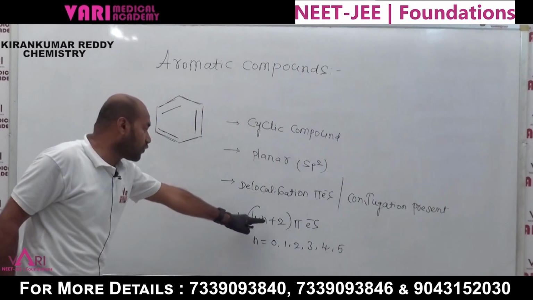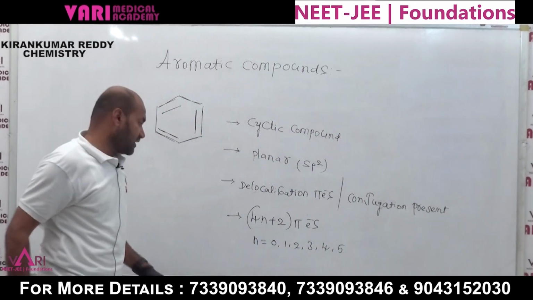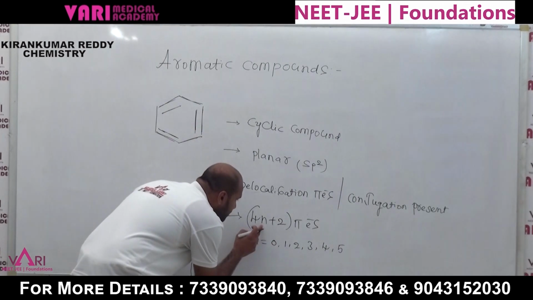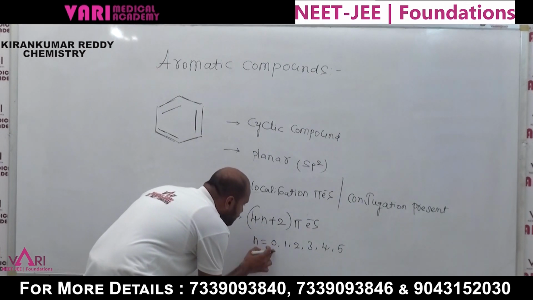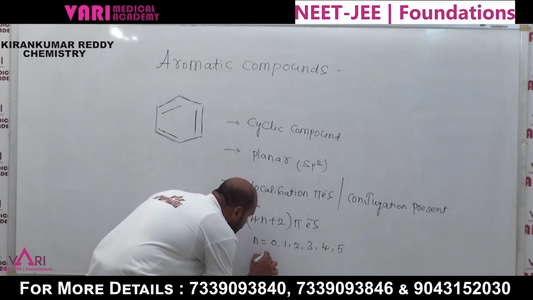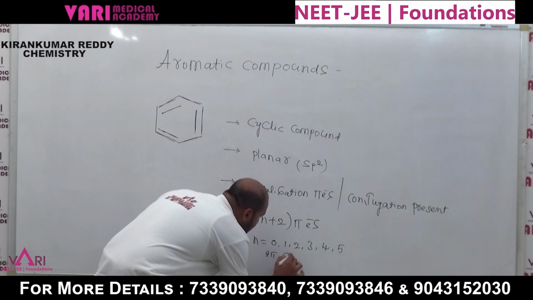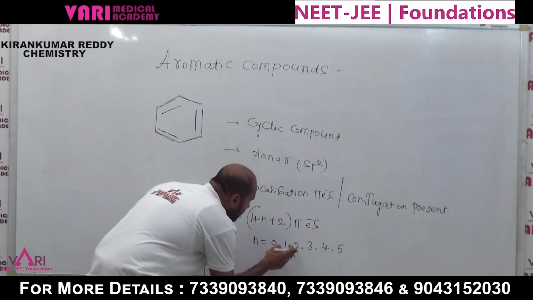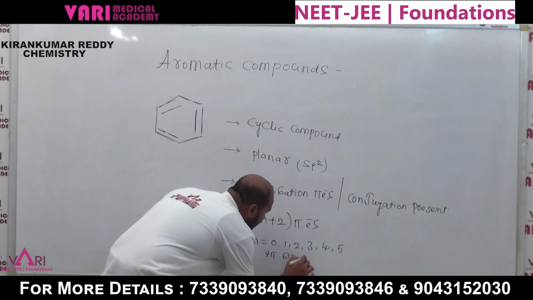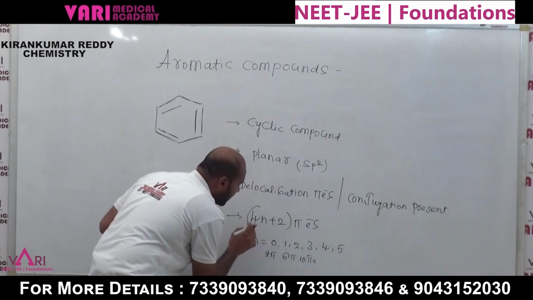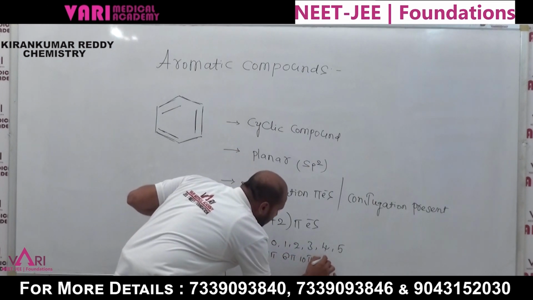If n is equal to 0, we get 2 pi electrons. If n is equal to 1, 6 pi electrons. If n is equal to 2, 10 pi electrons. If n is equal to 3, 14 pi electrons.